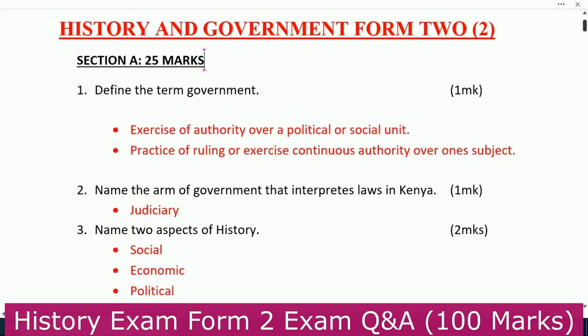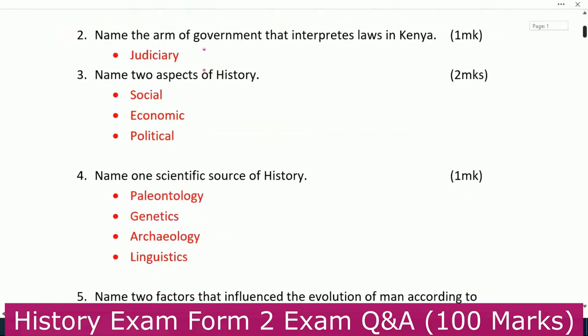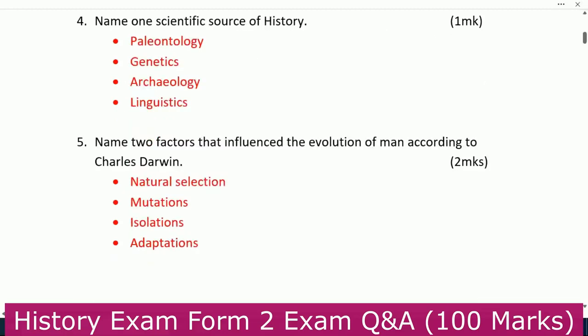We go to question number 2. You are told to name the arm of government that interprets law in Kenya. That one is judiciary. Number 3, name 2 aspects of history. We have number 1, social history, economic history, and then political history, which is the same as branches of history.